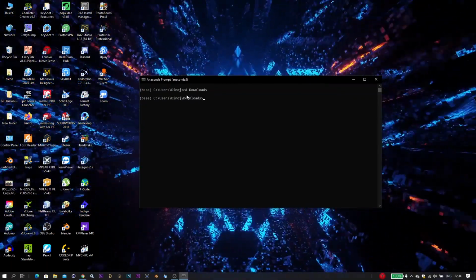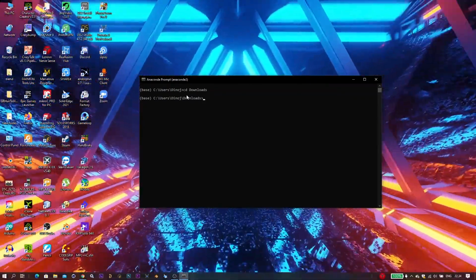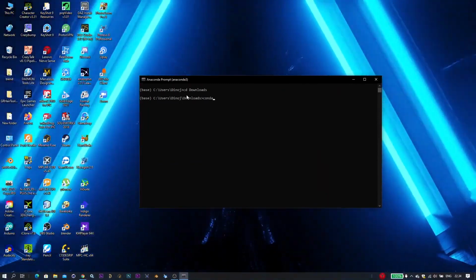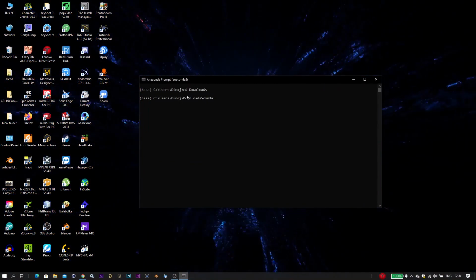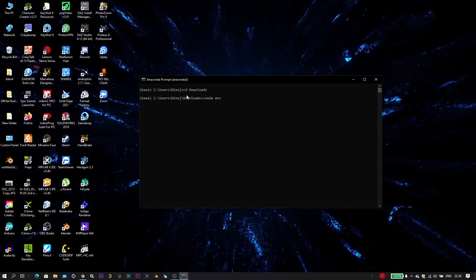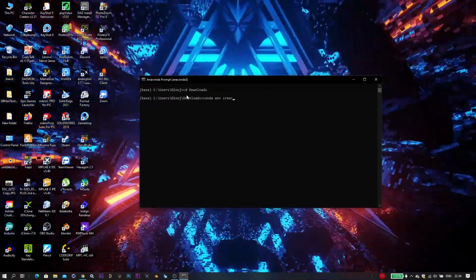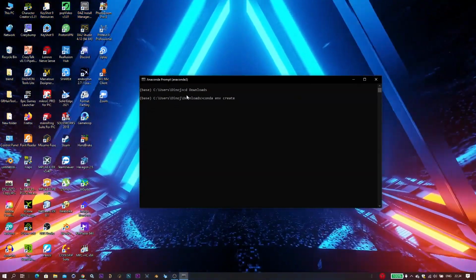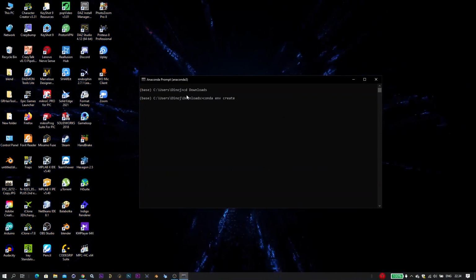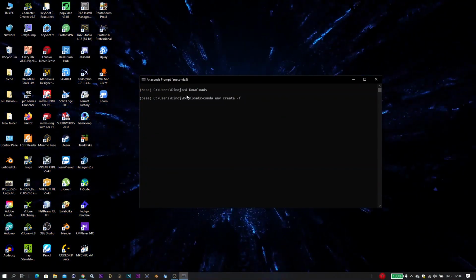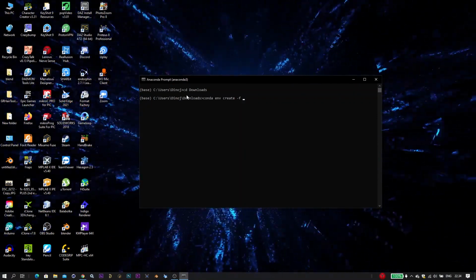In order to create the environment, we have to type conda, C-O-N-D-A, space env space create, C-R-E-A-T-E, space -f and our .yml file name.